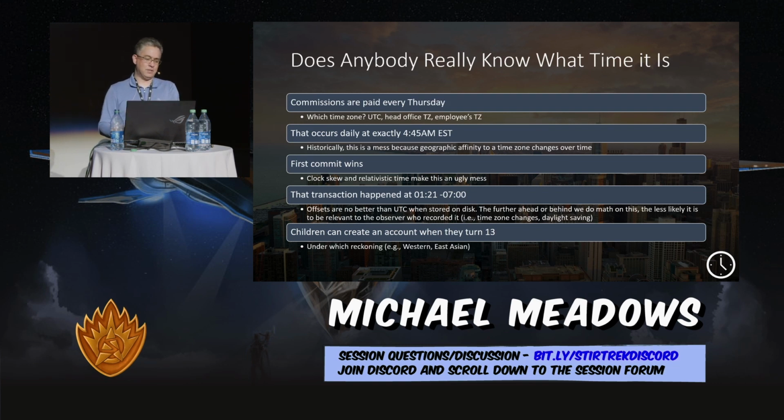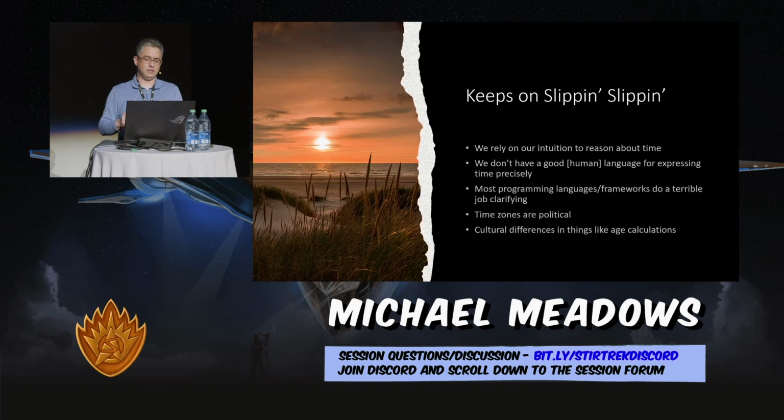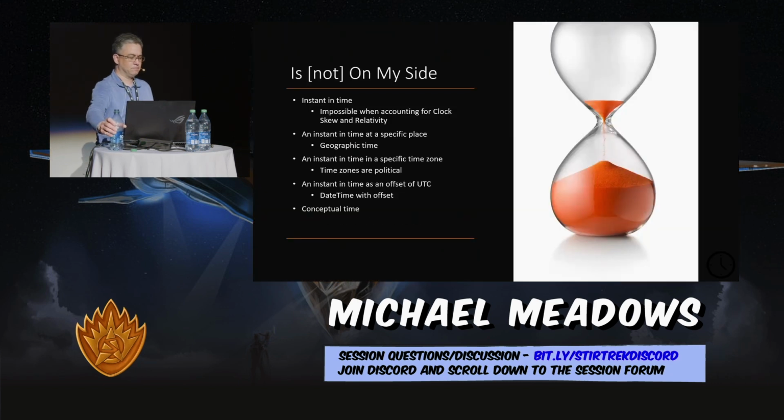That transaction happened at 121 minus 700. I know some of you probably love offsets. I think offsets are completely useless, right? For the reasons we talked about in the previous slide. An offset doesn't even tell me what time zone it's in. If I try to do math on an offset time, the only thing I will be able to produce is what that time was in UTC.